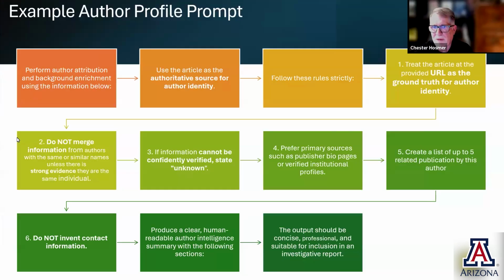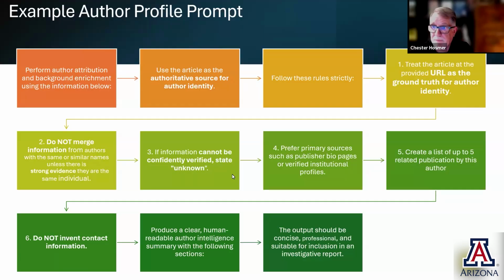Unfortunately, that doesn't get it done. The prompt that I've created goes far beyond just saying who is the author and what do they do. We want to make sure that the AI conforms, without hallucinating about what we're asking. So we want to provide the attribution of the author mentioned in the article. We treat the URL of the article as the ground truth for the author. We don't want to merge information from authors with similar names. So we're asking the AI to make sure that if it gives information about this author, it is the author of this particular article.